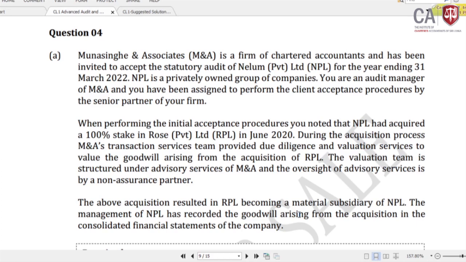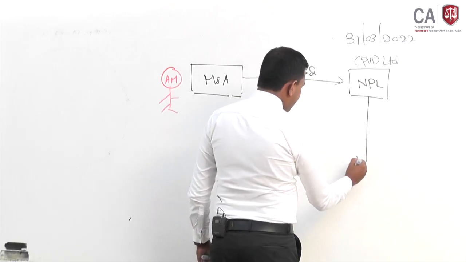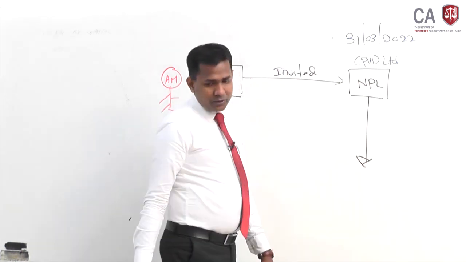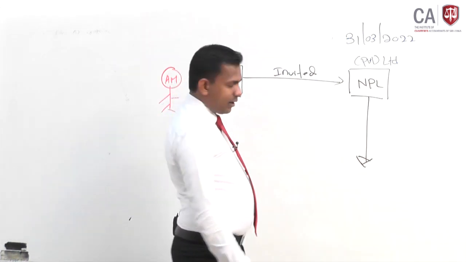When performing an initial acceptance procedures, you noted that NPL had acquired a 100% stake in a Rose Private Limited. So this NPL had acquired a Rose Private Limited, RPL.